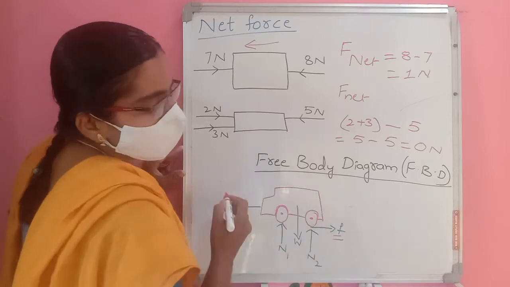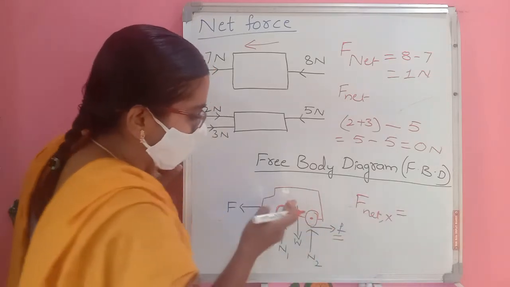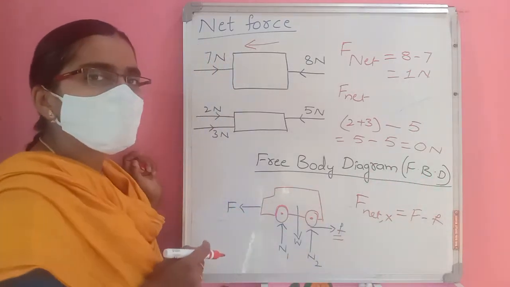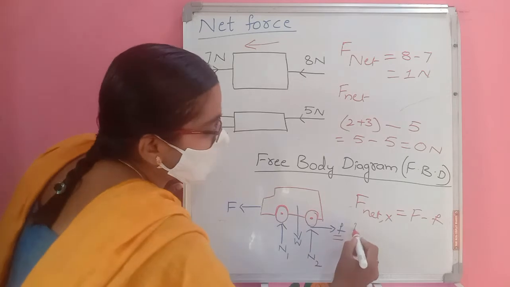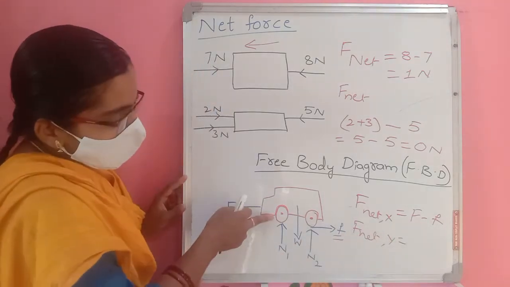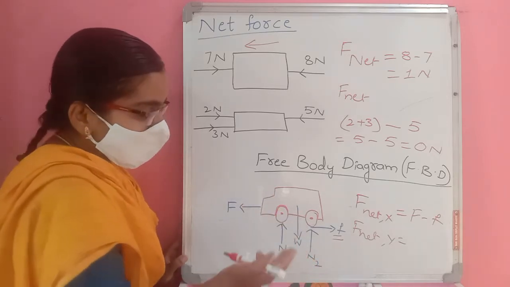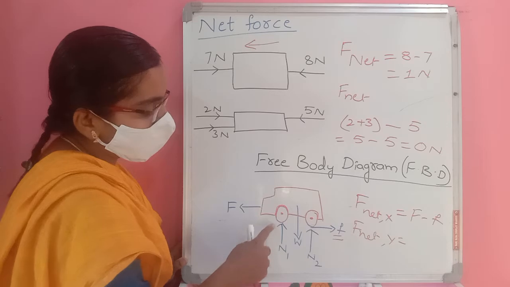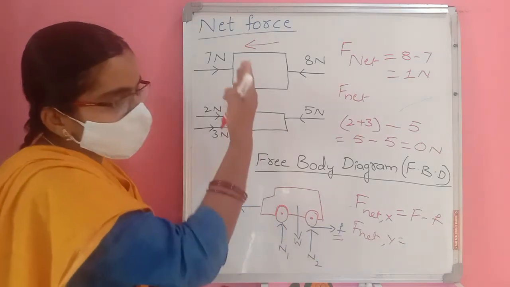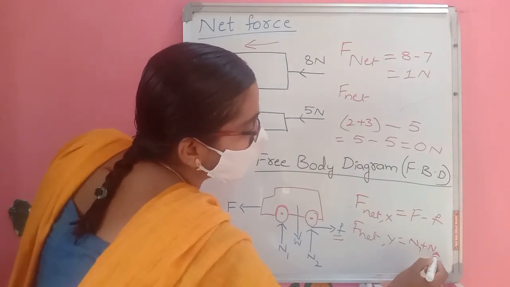So on the x-axis, F net on the x-axis is equal to, it is moving forward, but the frictional force always tries to stop it. F minus f on the x-axis. F net on the y-axis: if you take the y-axis, there is the normal force. The car stands on the earth through these two tires, so they have normal forces. These two normal forces are in the upward direction, so we have to add N1 plus N2.